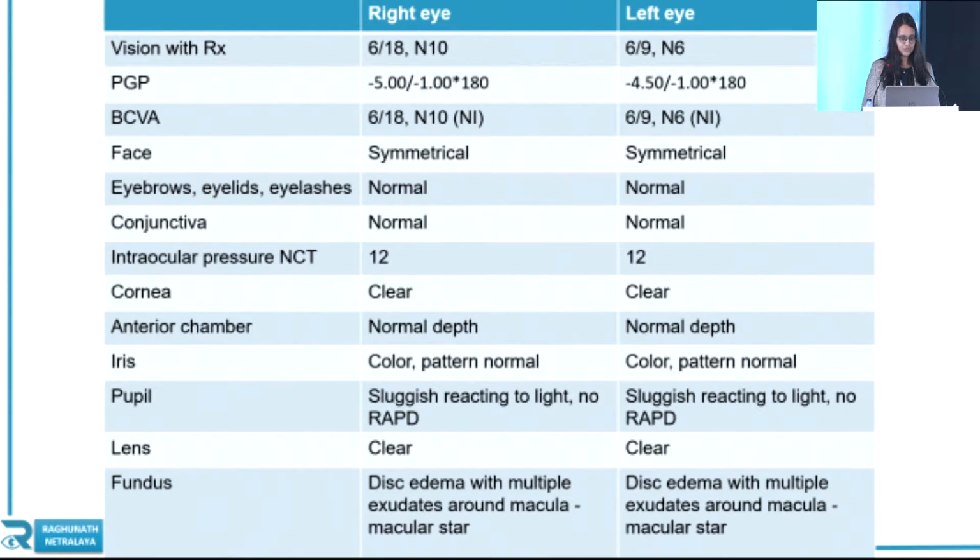These are the examination findings. Right eye best corrected visual acuity was 6/18 with -5 sphere, and left eye was 6/9, not improving further than that. The rest of the anterior segment was normal. Pupils in both eyes were sluggish reacting to light, no RAPD. Fundus was suggestive of disc edema with multiple exudates around the macula, suggesting macular star.